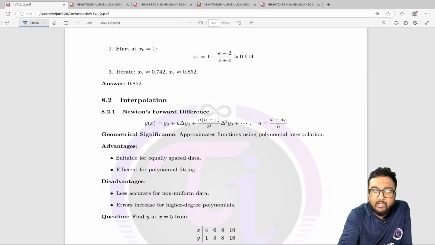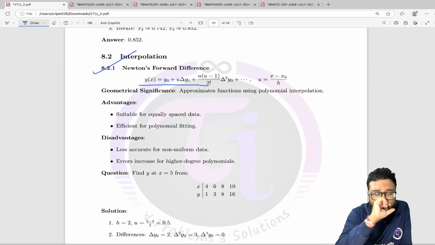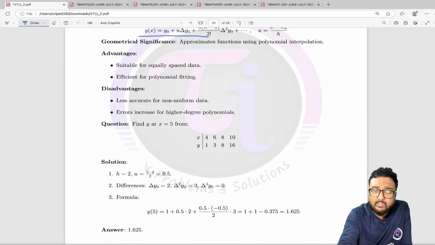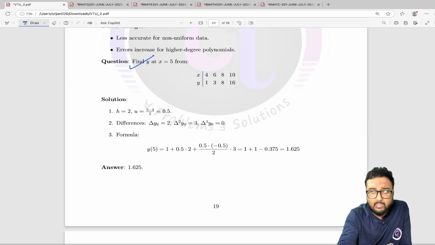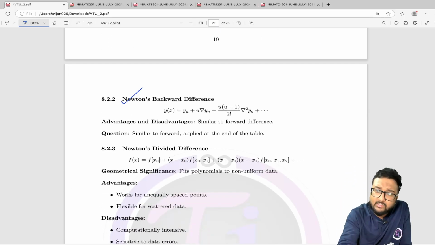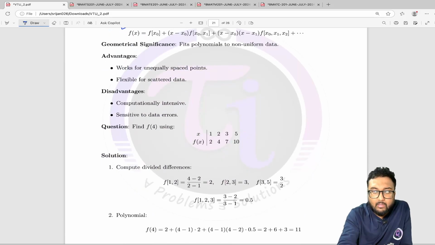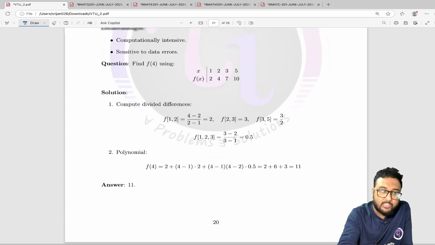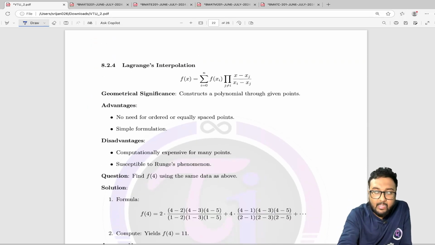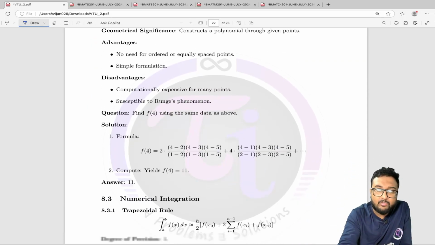From interpolation, we have Newton's forward interpolation. You have to remember the formula, the expansion of Newton's forward interpolation, and then one question is there. Then we have backward interpolation, same thing, Newton divided difference, the formula, the iteration formula, and one question as well. Lagrange's interpolation, the formula, advantages, disadvantages, and a question as well.